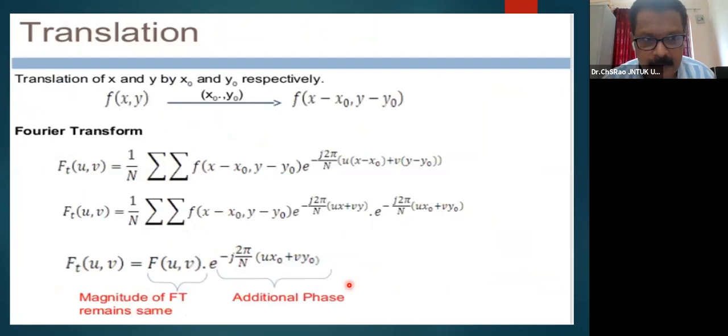Another property offered by this is translation. Translation of x and y by x naught, y naught may be represented like this: f of x minus x naught, comma y minus y naught. This is the translation property. The Fourier transform offers the translation property. Through the transformation, the magnitude part and the phase part may be seen like this.